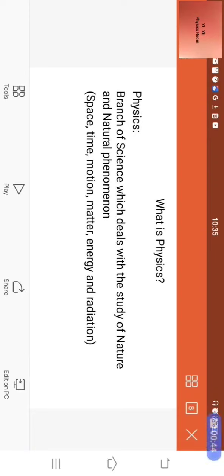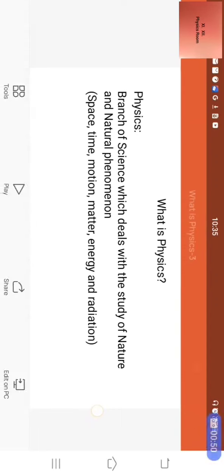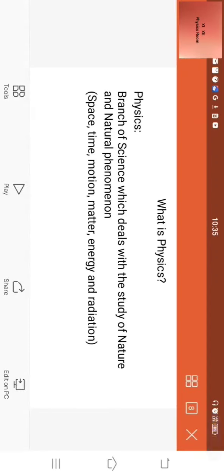In the first topic we have dealt with the scientific method, and we have seen how the scientific method helps us in acquiring systematic knowledge, and the steps involved had been observations, logical reasoning, model making or experimentation, and theoretical predictions. Now we come to physics.